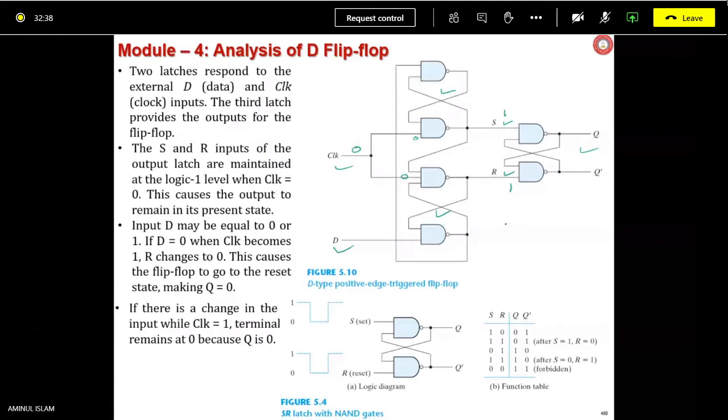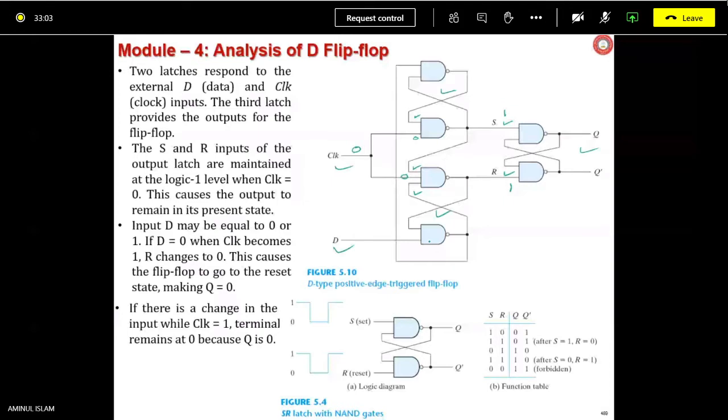One input is 0. The other inputs you don't know. This input you don't know, this input you don't know. It is unknown to you. But one input you are sure is 0 because you have applied clock 0. What will be the output here? That S and R is going to be the output of this. So what will be that? 1, 1, high.